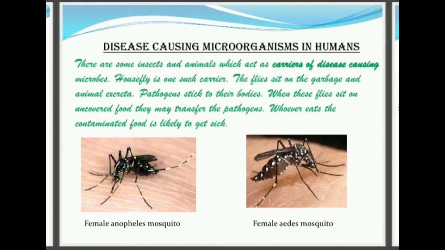Malaria. It is caused by a protozoan parasite called Plasmodium vivax. It lives in the female Anopheles mosquito. When the mosquito bites a human being, the parasites are introduced into the human's blood. Then they destroy the red blood cells of the person who suffers from malaria.